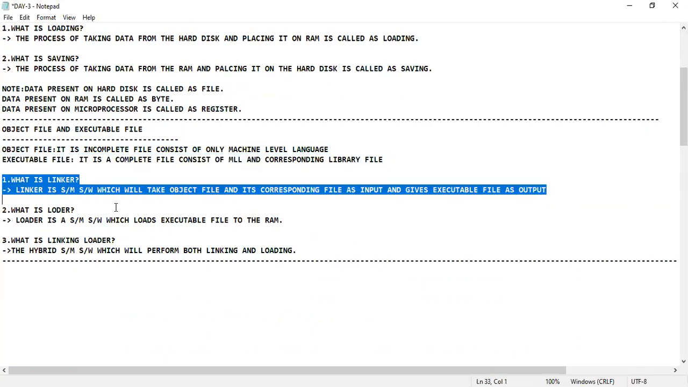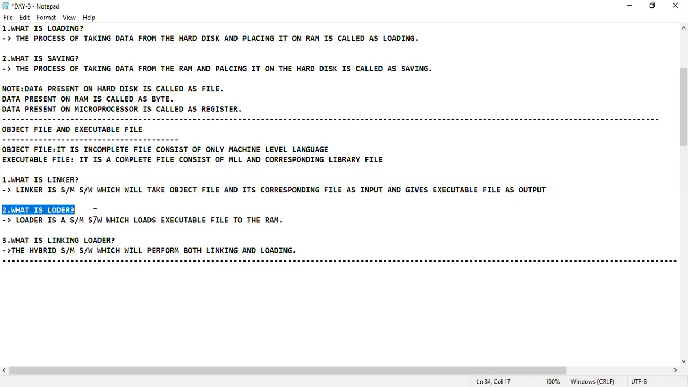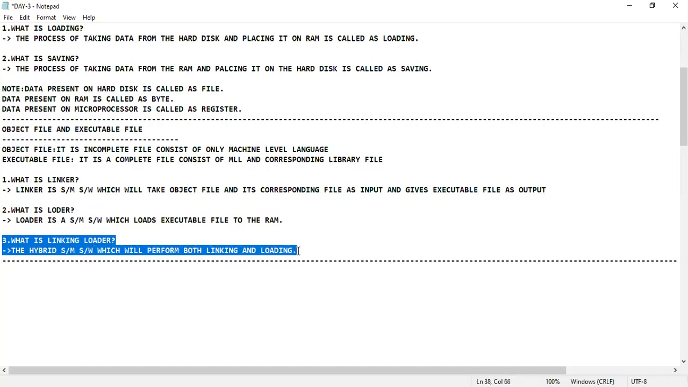So what is the linker's duty in this? The linker is a system software. If you want to understand what is meant by system software, I have spoken about system software and application software in my day one video. You can go and watch there. And what do you mean by the loader? You can see the loader is also a system software. I've written it in short form, don't get confused. This is system software which loads the executable file to the RAM. Then what is this linking loader? The linking loader happens to be the hybrid system software which will perform both the linking and loading activity. I hope I'm completely clear with this.